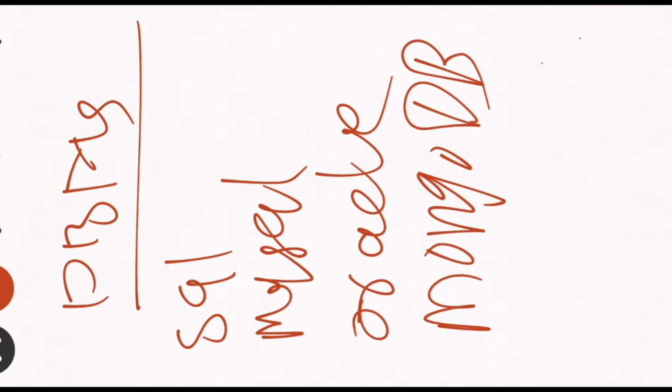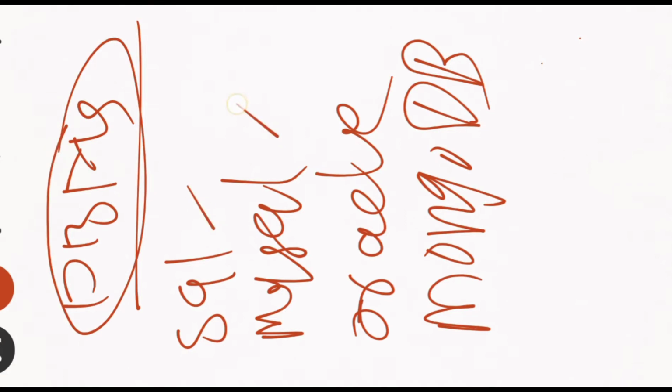So there are many, right? These are the examples of DBMS. Why I am saying DBMS is a software, because these all are nothing but the software which are used to manage the databases.